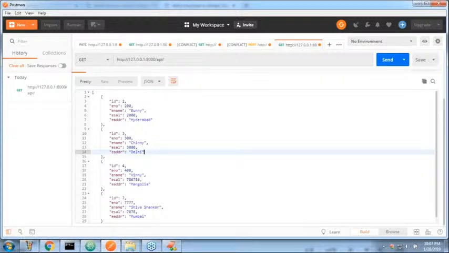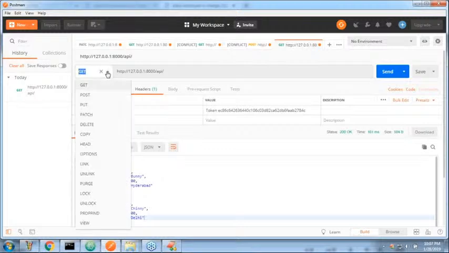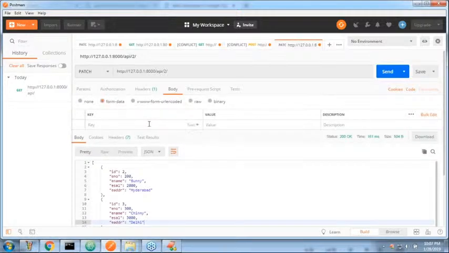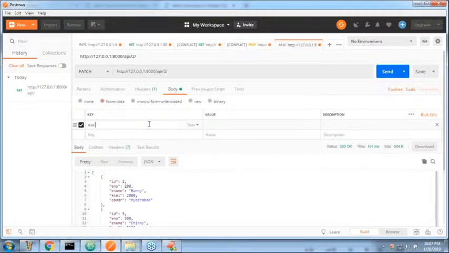So our GET operation, are we in a position to perform it? Yes, why not? Next, instead of GET, I want to perform a PATCH operation, passing 2. In the body, employee 2's salary is 2000, and I want to make it 3456. Can you please tell me, is this going to work or not? Yes or no?